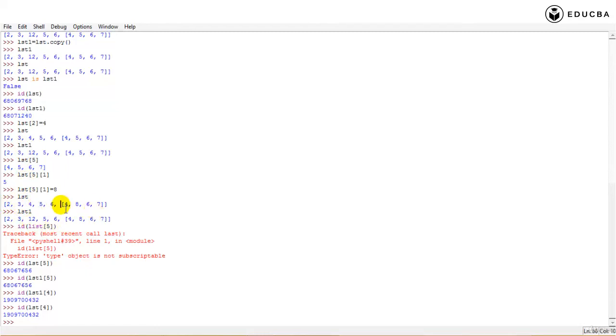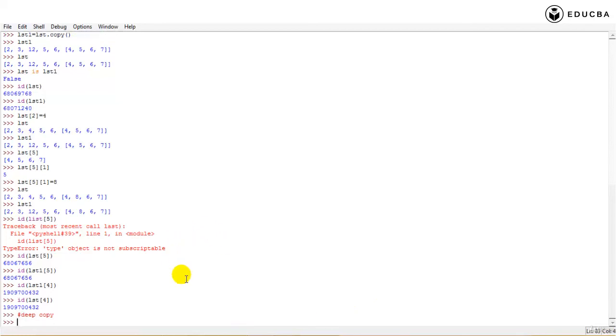Yes. So that is the reason why if you change any element within this, these two are basically the same object. So if you change any element within this, you're going to change the entire thing, which means a simple copy will not do. If you want to do a copy of a list within a list, that particular copy is called a deep copy. What is it called? Deep copy.